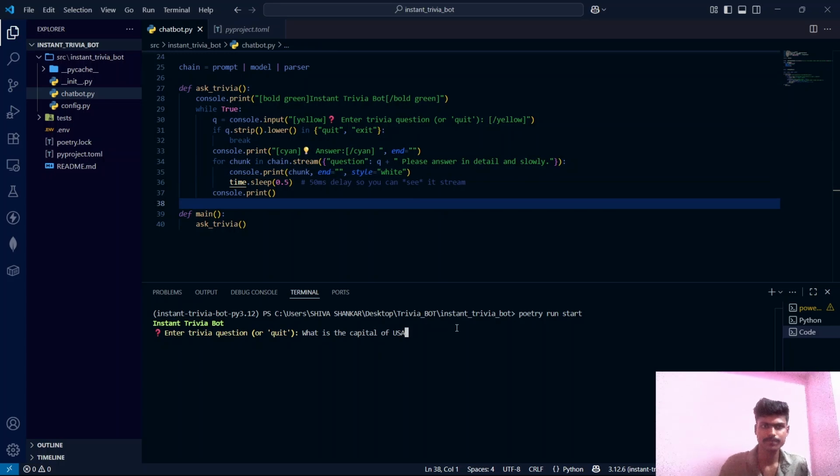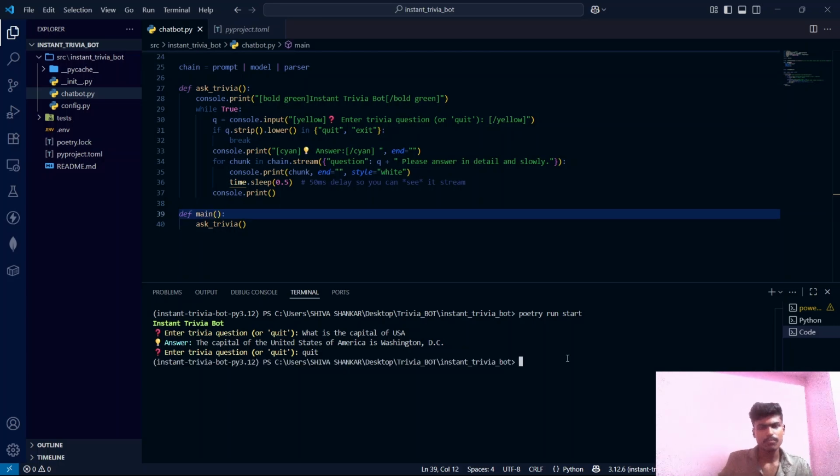Let it answer. The capital of United States of America is Washington DC, and we got to see the typing effect. This is how many advanced chatbots like ChatGPT work, guys. They use the dot stream method under the hood. Now it is asking me to enter another trivia question or quit, because this is a while loop, guys. Let's quit for now. So this is what the dot stream method is, guys.